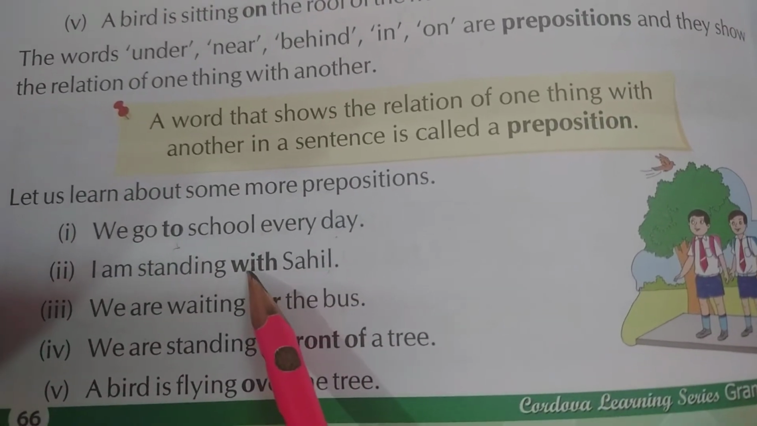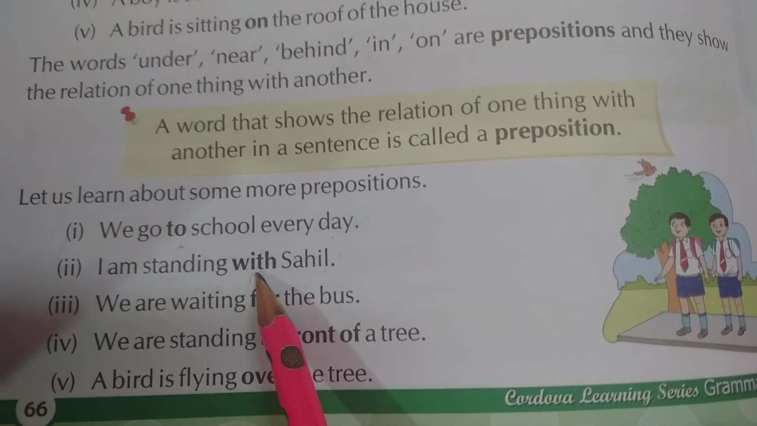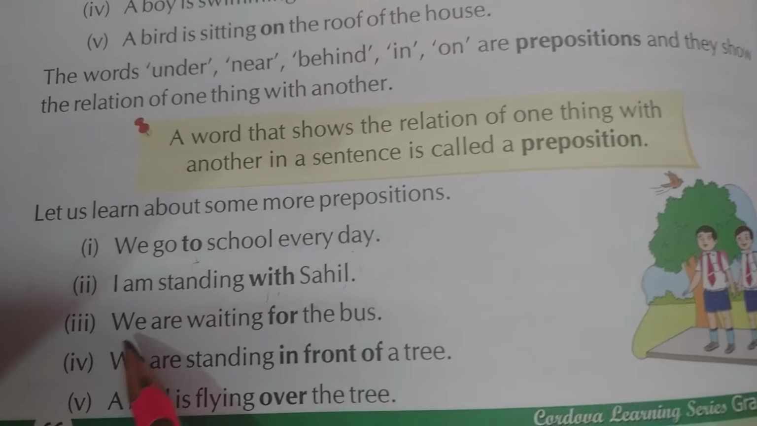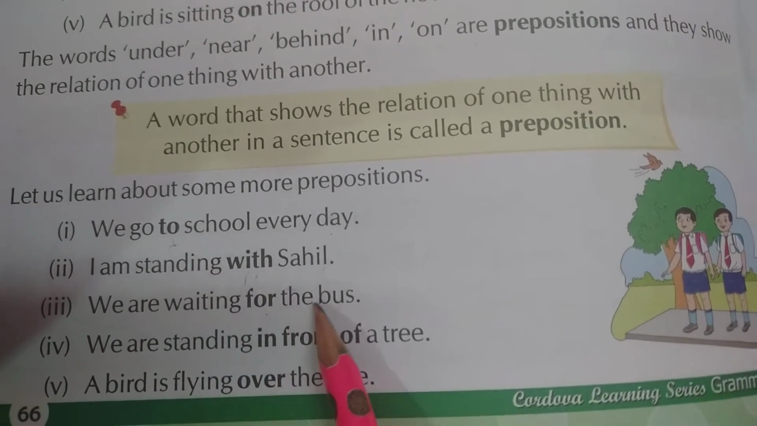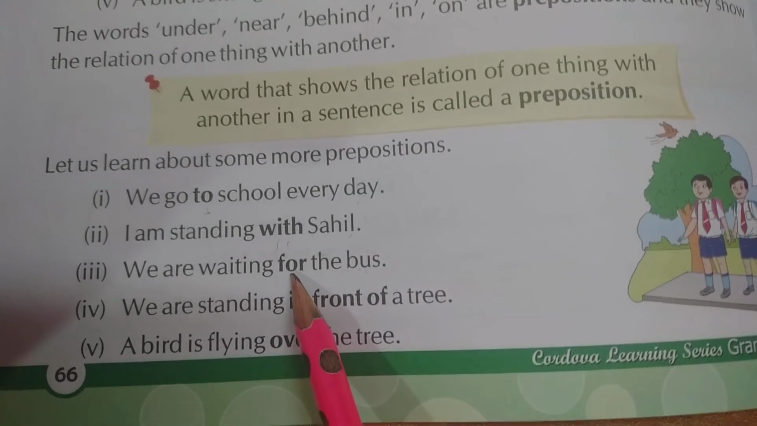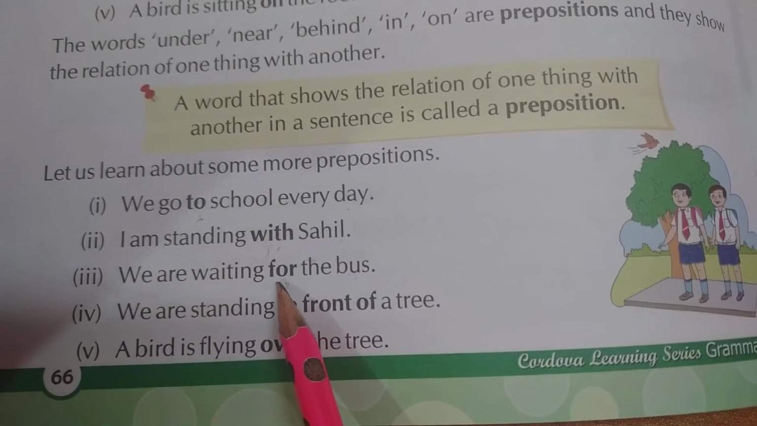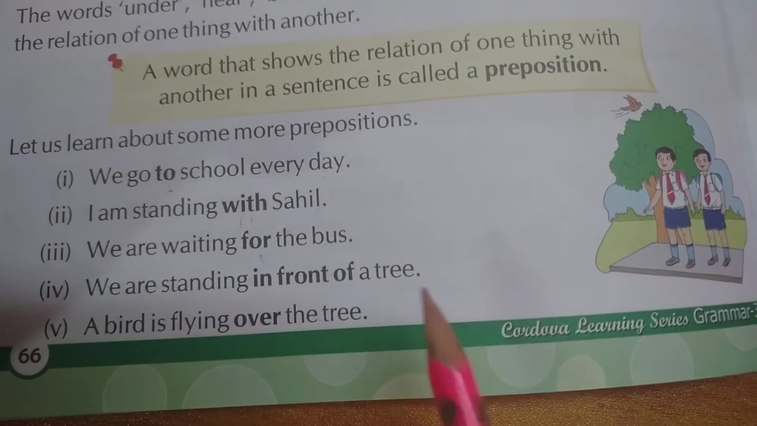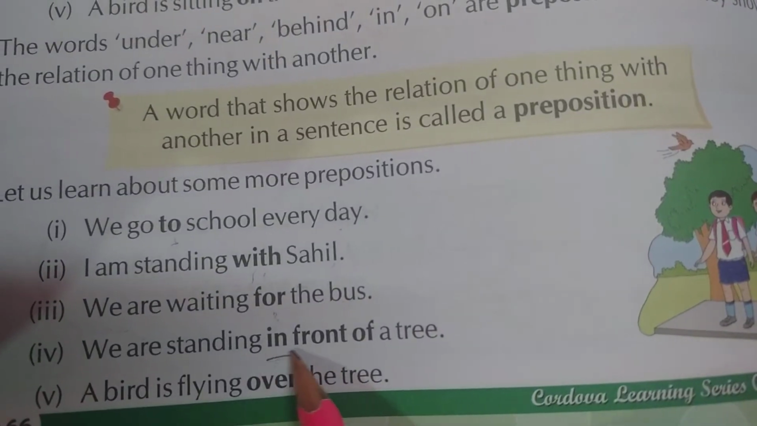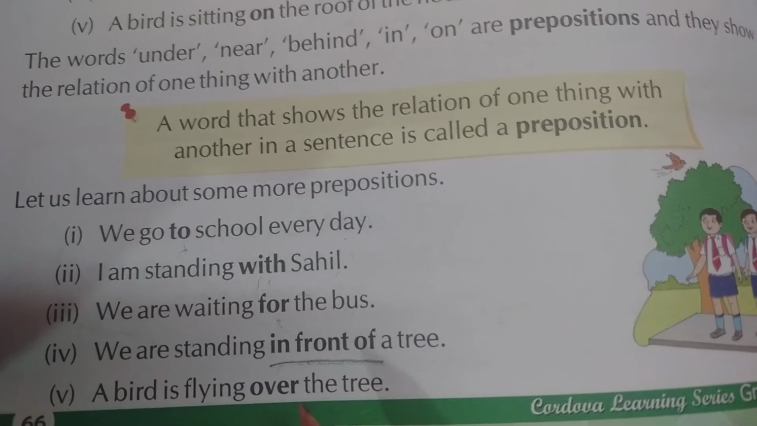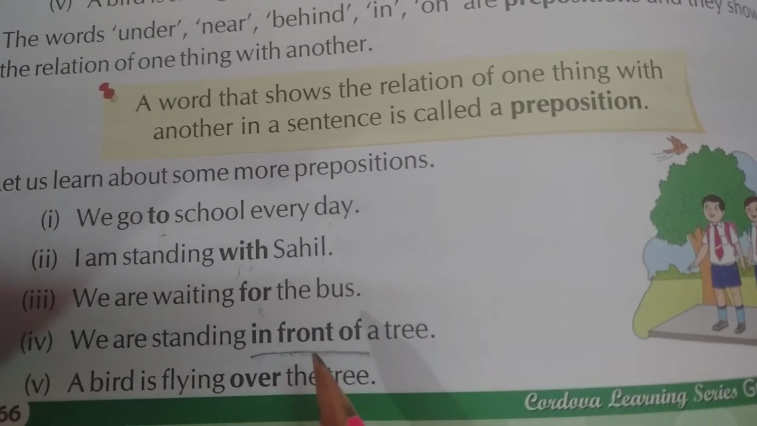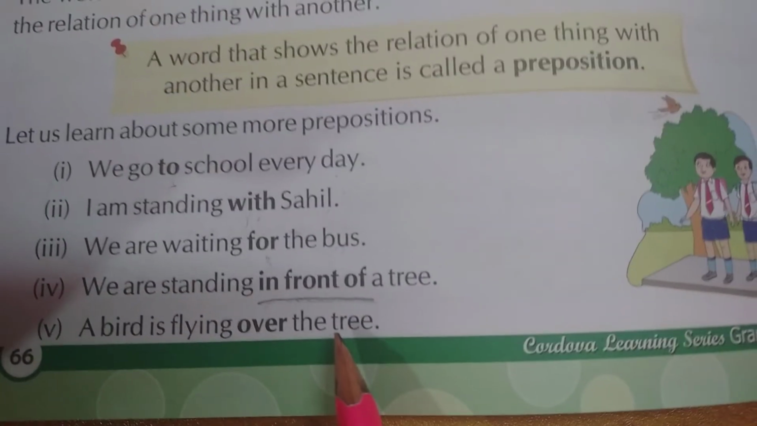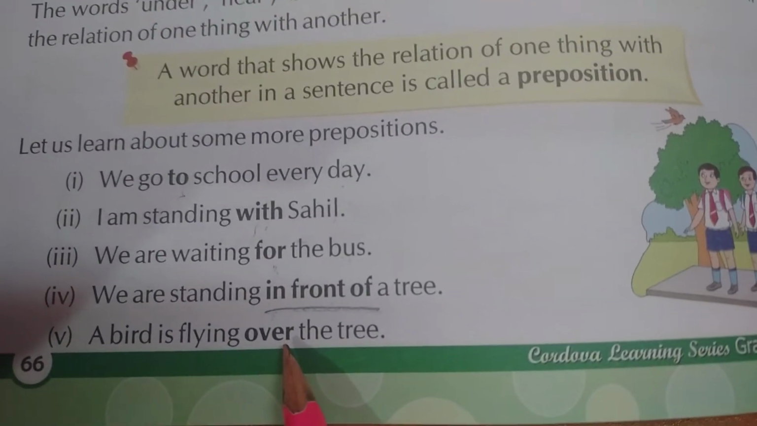In this sentence, the word with is a preposition because it shows the relation of one thing with another. Sentence number 3, we are waiting for the bus. In this sentence, for is a preposition. In the same way, these are two sentences. We are standing in front of a tree. In front of means के सामने. So, it's also a preposition. The next sentence, a bird is flying over the tree. In this sentence, over is a preposition.